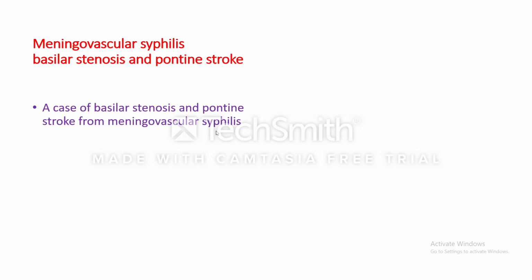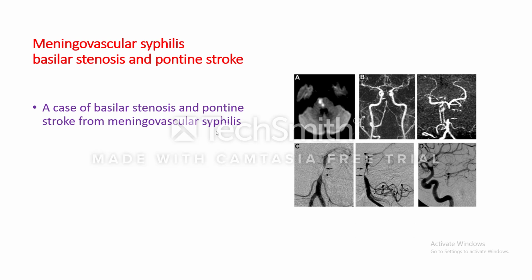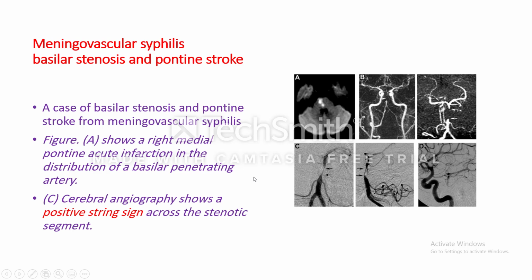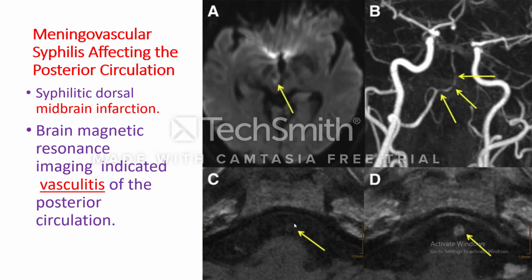This is meningovascular syphilis, with a stroke of the basilar artery. This is the second most common, the basilar artery, and here you can see medial pontine acute infarction in the distribution of the basilar penetrating artery. And here you can see the basilar artery, and this is the positive string sign across the stenotic segment of the basilar artery. The basilar artery is the second most common artery involved.